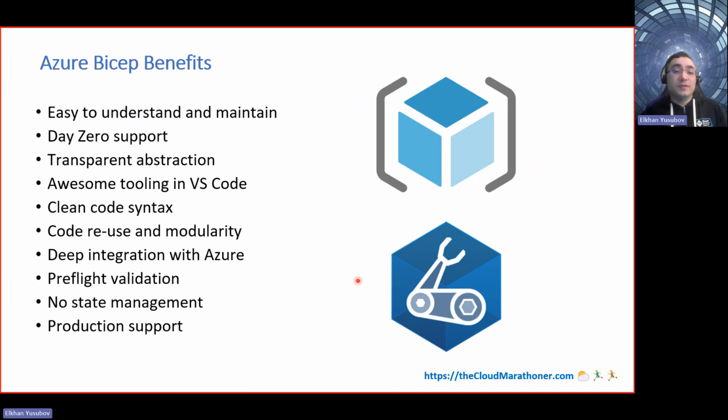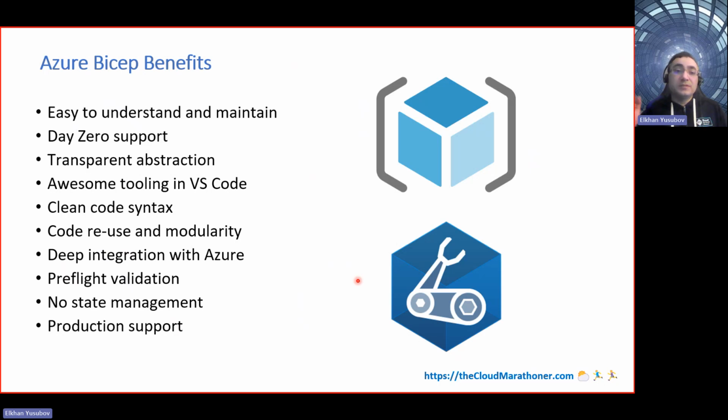Visual Studio Code is an awesome tool, and the first-class integration of Azure Bicep into it through the Bicep extension makes it invaluable. I don't think newcomers to infrastructure as code with Bicep would be that successful if we were missing this Visual Studio Code editor. So make sure that you have that one.